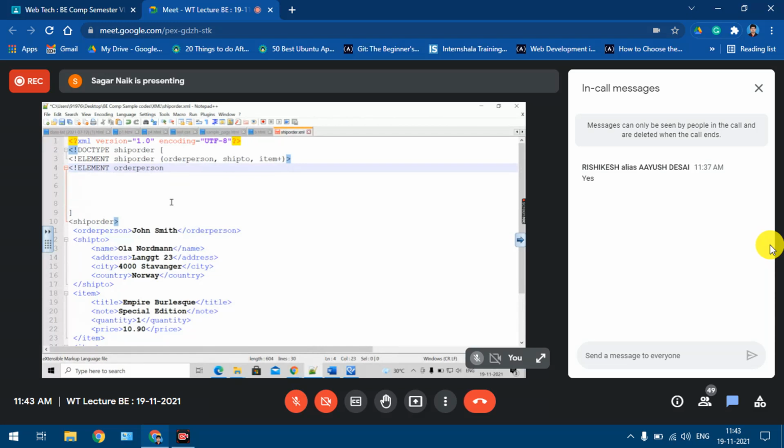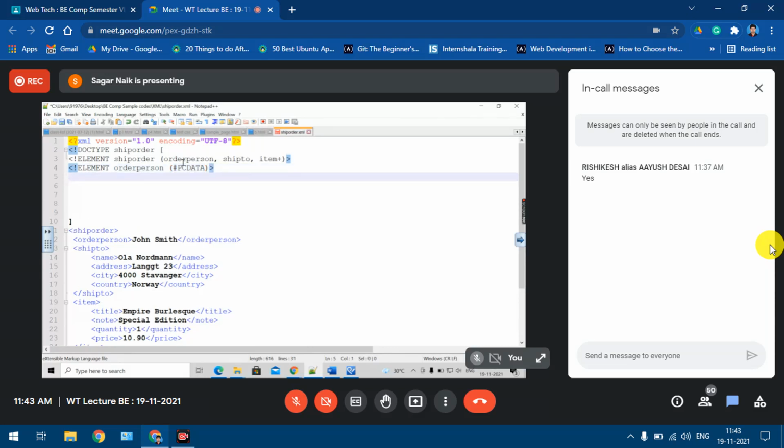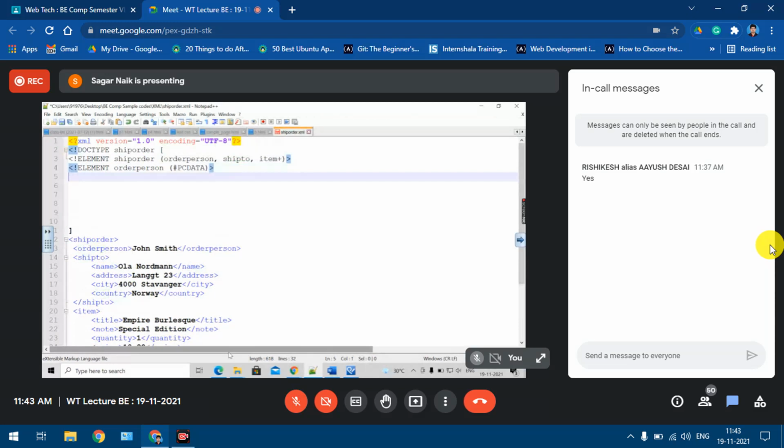What type of element is it? How do we define it in DTD? Hash PC data. Okay. Right. Then this element is defined. Now I'll go to the ship to element. So I'm defining the ship to element now. Element ship to. Okay, now if you look at the ship to element, what things does it have?